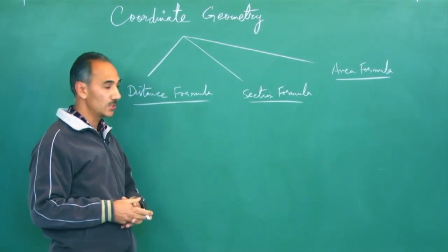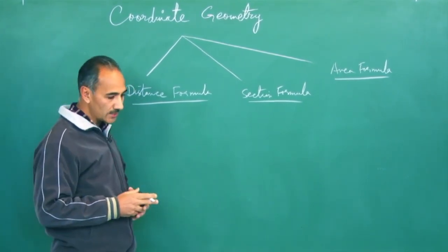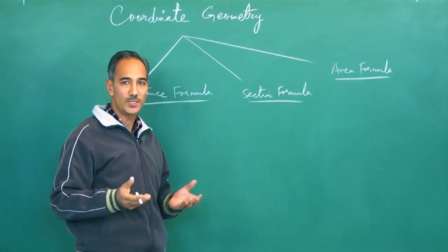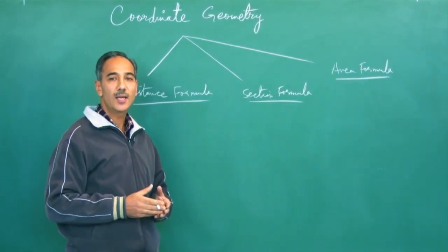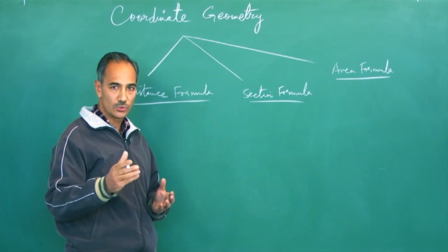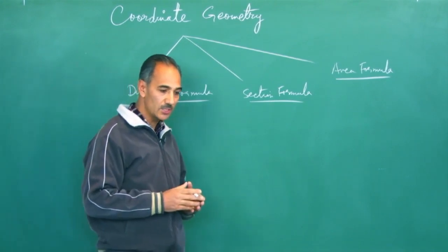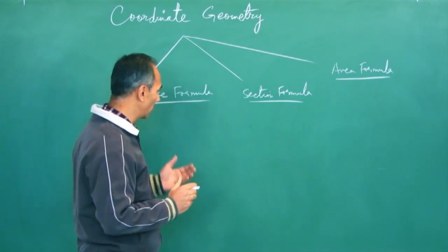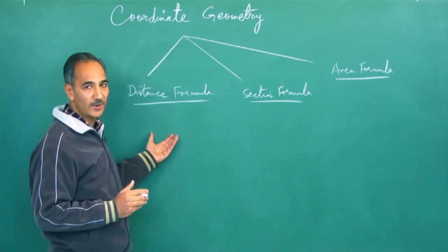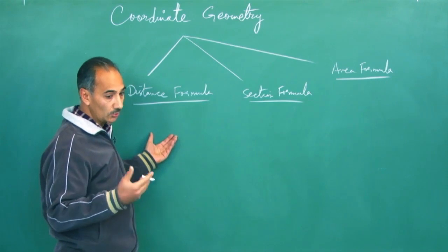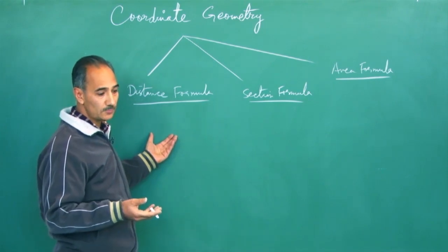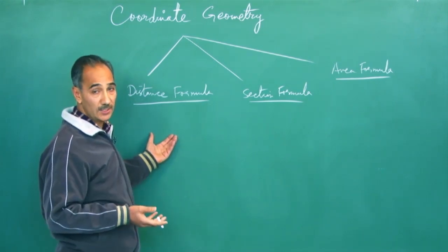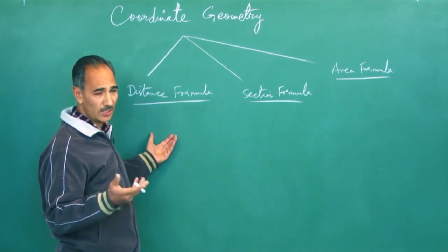Let me tell you briefly what all we have to do as for these 3 subtopics. As for distance formula, you will be given 2 points whose coordinates are given, and you are asked to find the distance between those 2 points. And as for mathematics is concerned, distance means the shortest distance. Distance between A and B, the shortest distance. So we have a formula. With that formula, we find distance between those 2 points. Now those 2 points could be the vertices of a triangle, they could be vertices of a quadrilateral or any polygon.